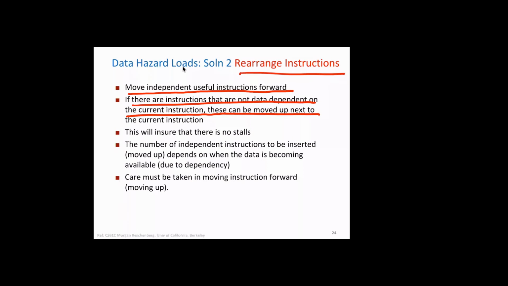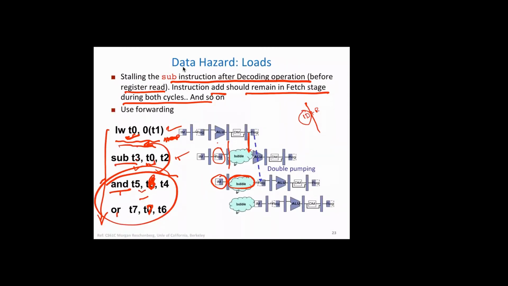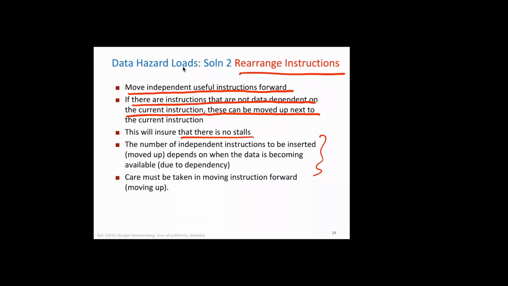And this will ensure there are no stalls. So you can do this calculation of how many instructions to insert. You can do some kind of dependency checking, and then you can move a certain number of instructions. If you insert only one instruction, then it may not solve the problem. So all these calculations can be done.